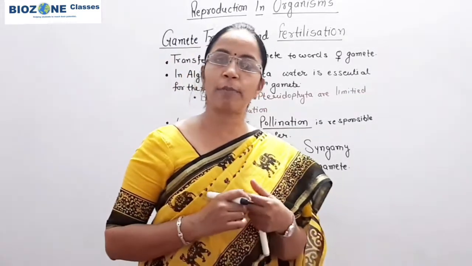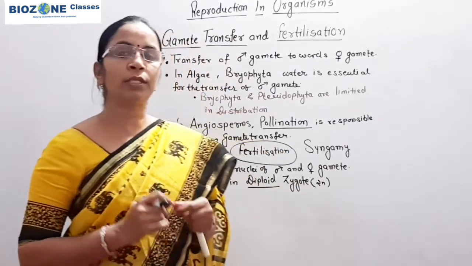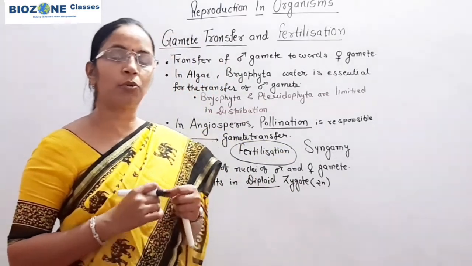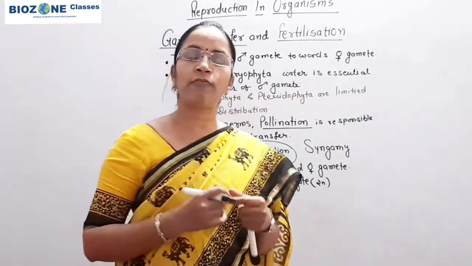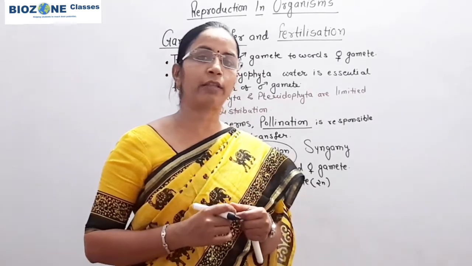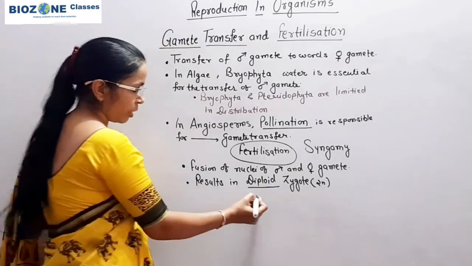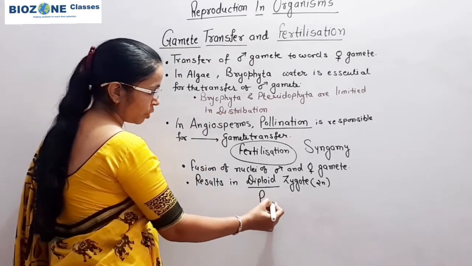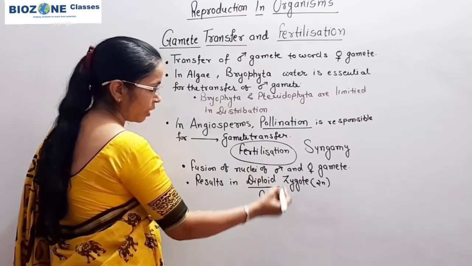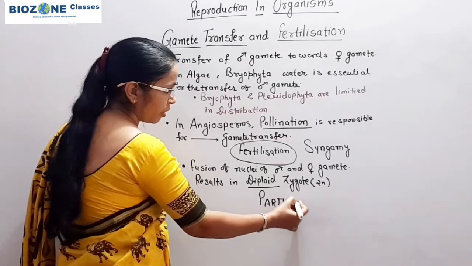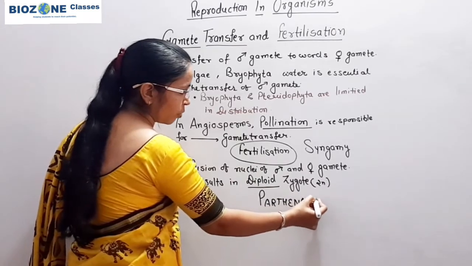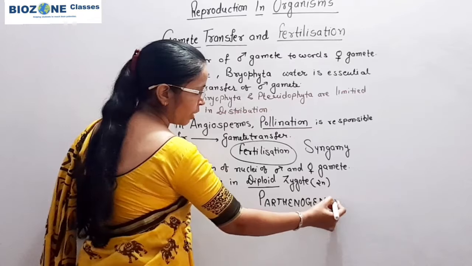Now when we study fertilization, in some animals in nature you observe a special phenomenon where fertilization is not involved. That special phenomenon, which you remember when you study fertilization, is called parthenogenesis.